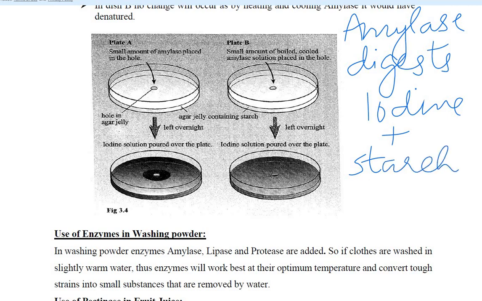In one petri dish we added starch, and in the other petri dish we also added starch, and then we added amylase in one, and in the other we added some other enzyme. So we can see that where amylase is added, the starch will be digested and the hole will become bigger, and in the other no digestion has occurred, hence proving that only a specific enzyme works on a specific substrate.